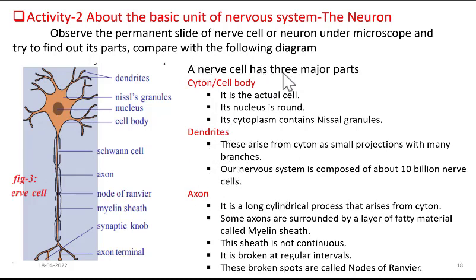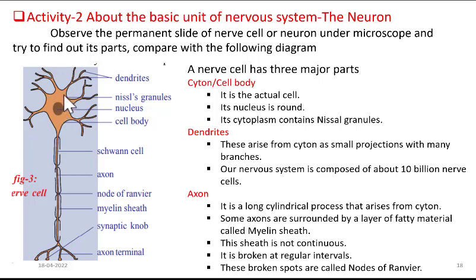A nerve cell consists of three major parts: cyton, which we can also call the cell body, axon, and then dendrites. What is a cyton? This is the actual cell. It has a nucleus, it has cytoplasm, and you can also find different cell organelles under an electron microscope. So under a normal microscope you can see a cell body.